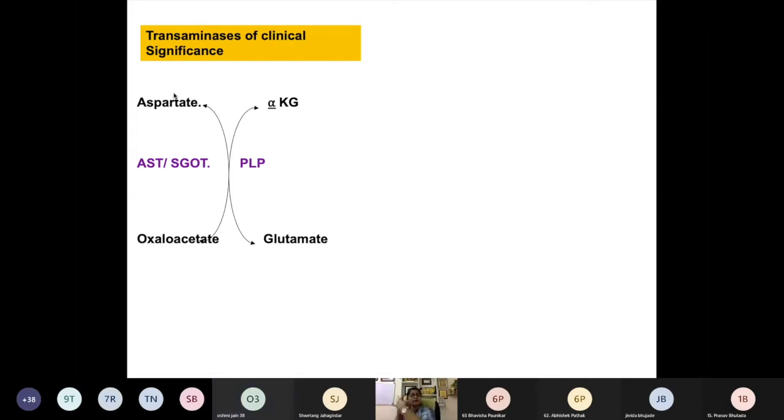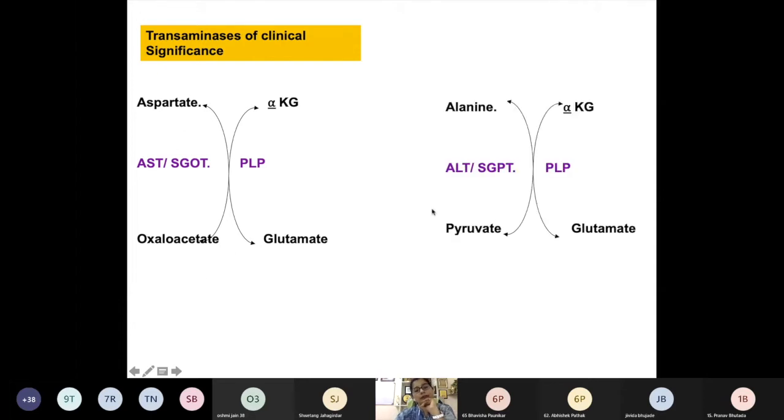Yes, and what will be the keto acid formed? This group is going to be common: alpha ketoglutarate to glutamate will be common. So from alanine we will get pyruvate. Okay, so this is another enzyme which is known as ALT or SGPT.